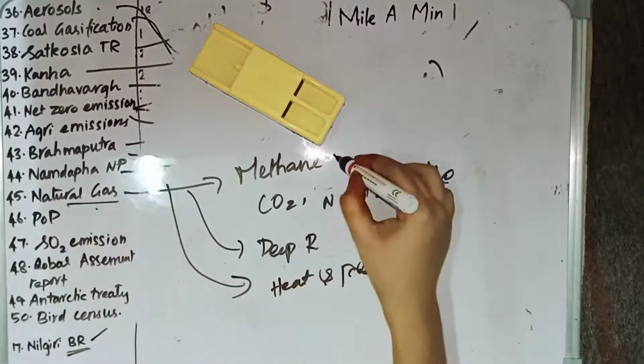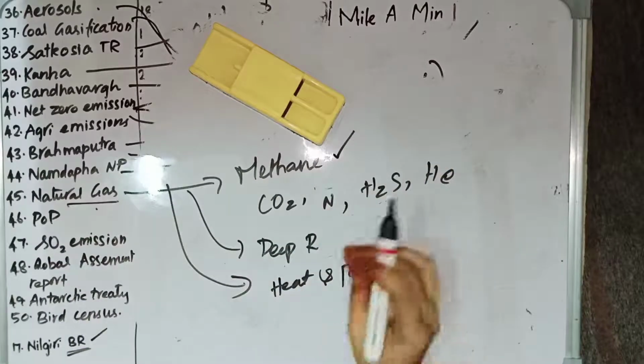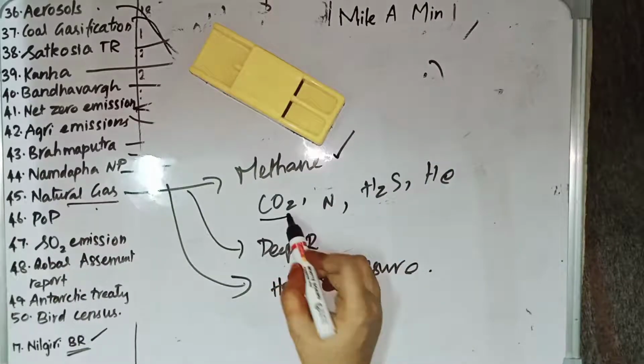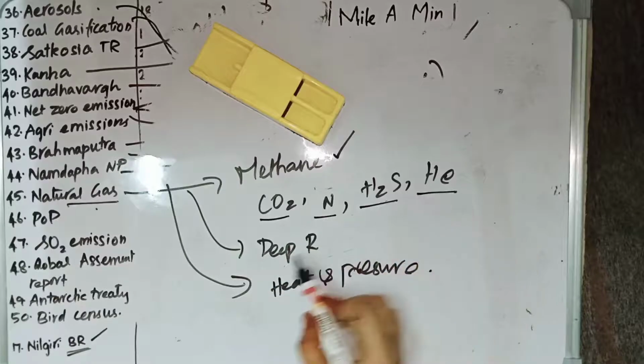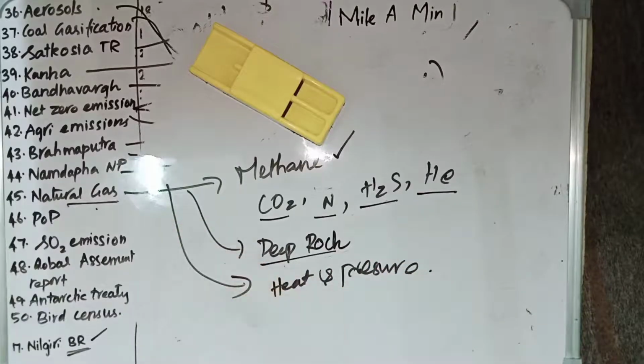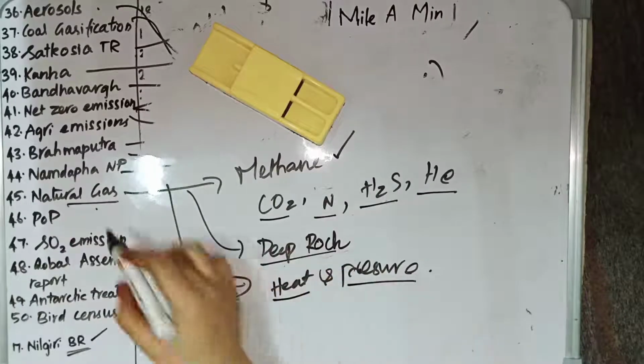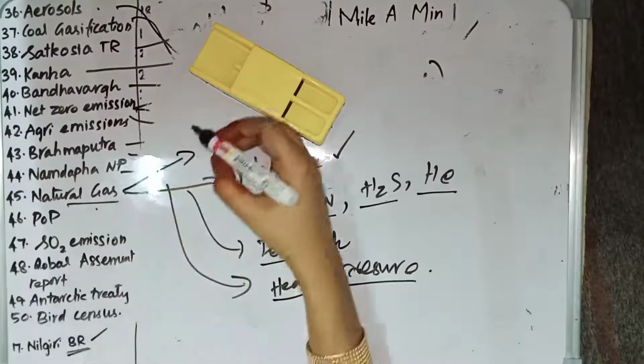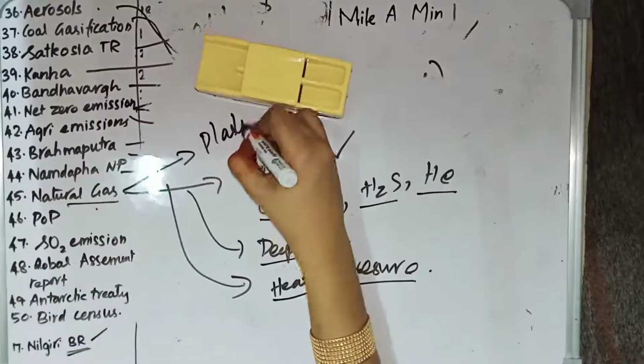So natural gas primarily consists of methane, but it also contains a minor quantity of carbon dioxide, nitrogen, hydrogen sulfide and helium. It is obtained from deep rock formations, and it is formed when decomposing animal and plant materials are exposed to intense heat and pressure. This natural gas is used in the manufacture of plastic and some organic chemicals.